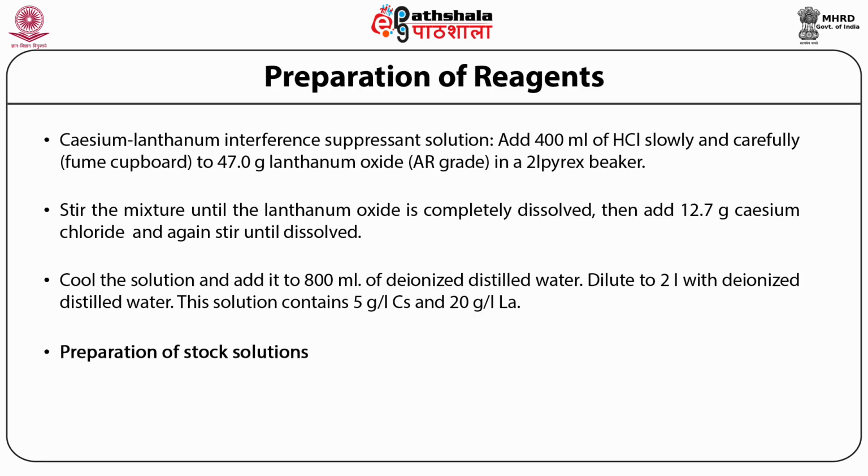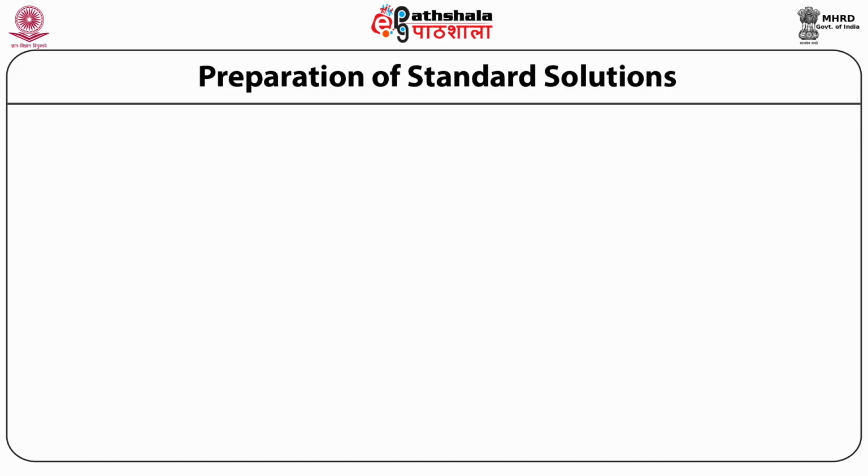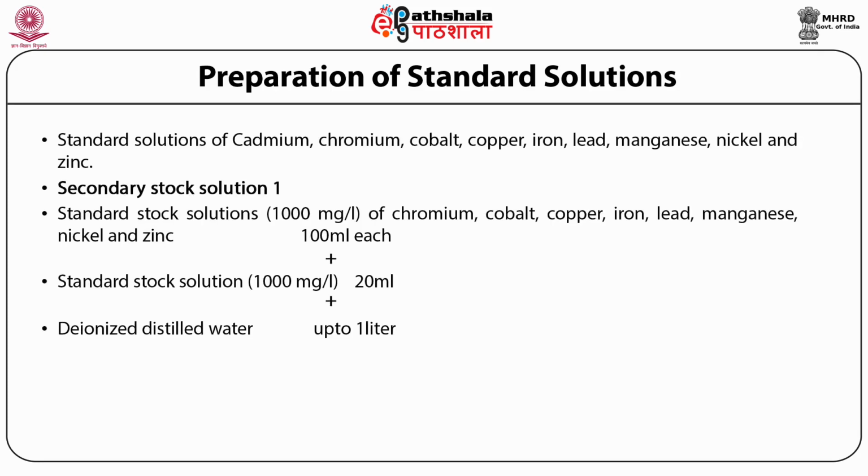The stock solutions are prepared again in the similar fashion. That means the metal concentration is 1000 milligram per liter. Then from the stock solution, various standard solutions are prepared, and secondary stock solutions are prepared from the standard solution by using stock solution 1000 milligram per liter of chromium, cobalt, copper, iron, lead, manganese, nickel and zinc, 100 ml each. Then standard stock solution 1000 milligram per liter of cadmium, 20 ml, deionized water up to 1 liter.